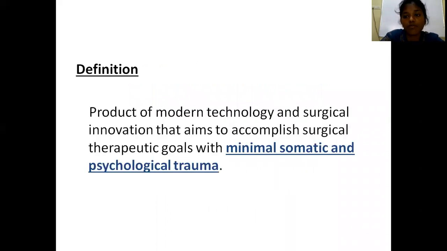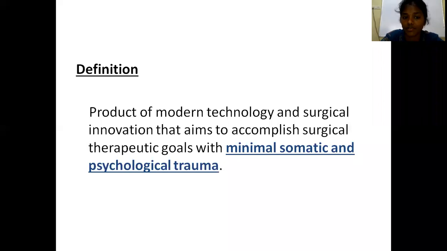Coming to the definition of minimal access surgery, it is a product of modern technology and surgical innovation that aims to accomplish surgical therapeutic goals with minimal somatic and psychological trauma. As the term indicates, we are getting access into the abdomen by using minimal incisions.